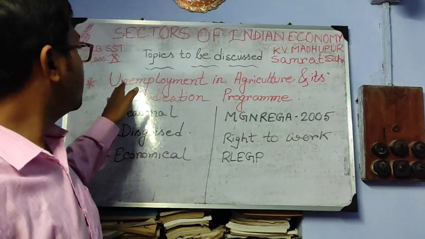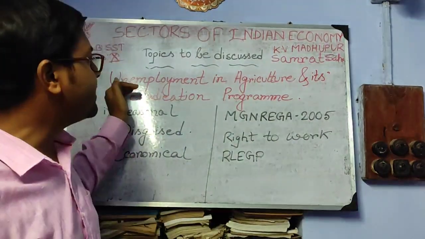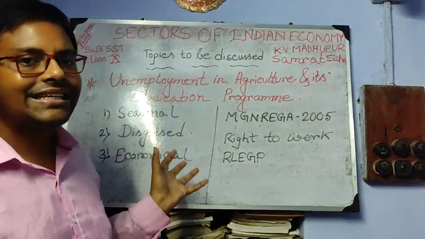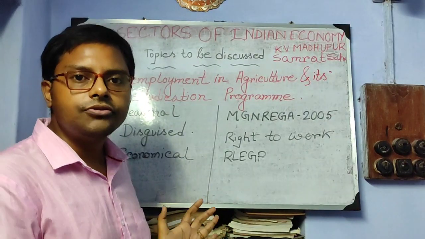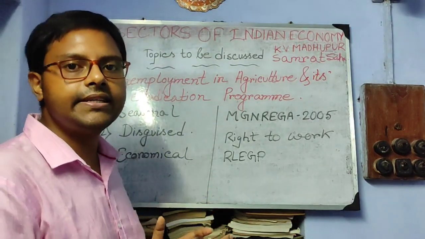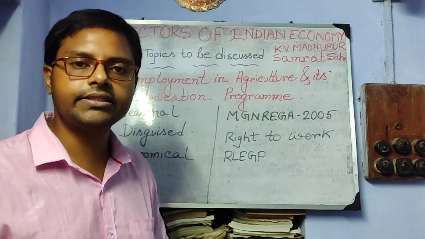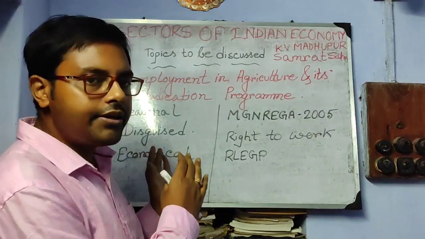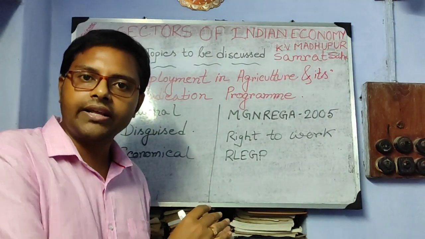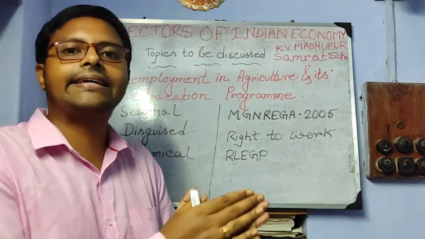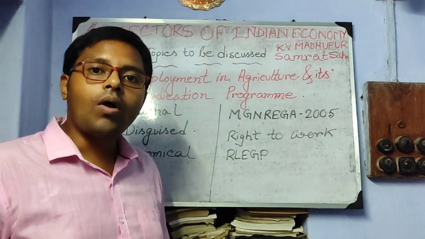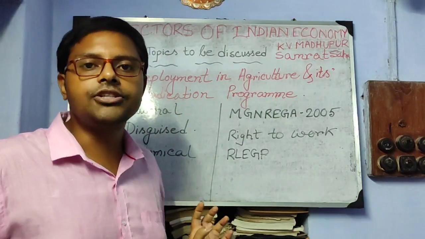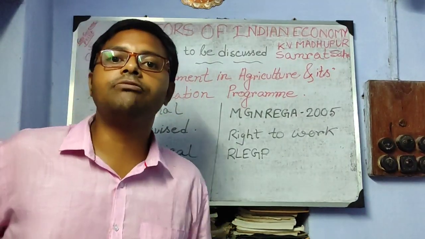Okay, now we shall discuss unemployment in agriculture and its eradication program. We have already discussed that nowadays the percentage of workers is increasing in tertiary and secondary sectors because India is developing. And from the previous era, there is a changing pattern of working structure from primary towards secondary and tertiary. So why is it happening? Just because of the problems that occurred in the agricultural sector for the workers. What are the problems? The problem of unemployment.